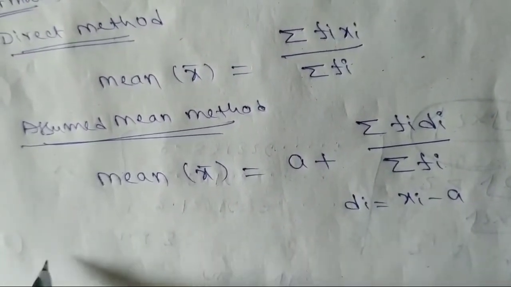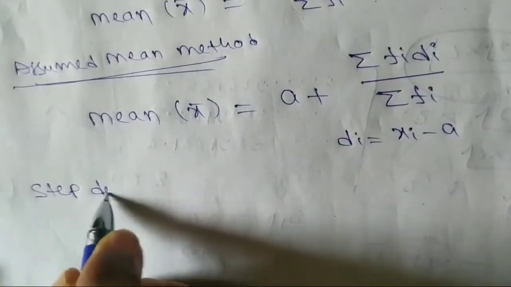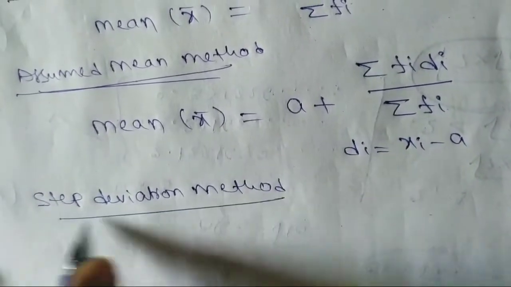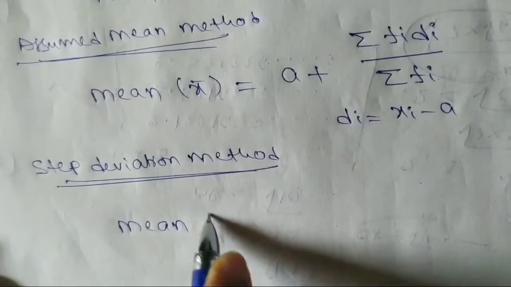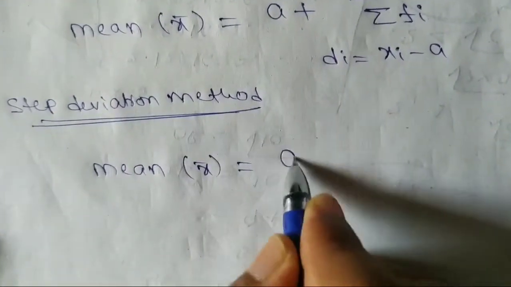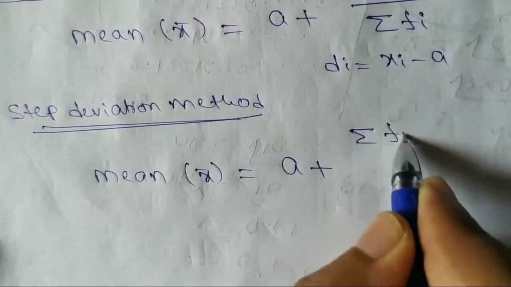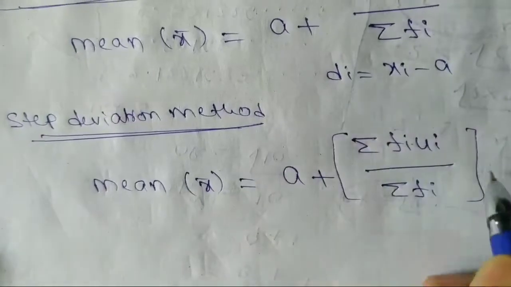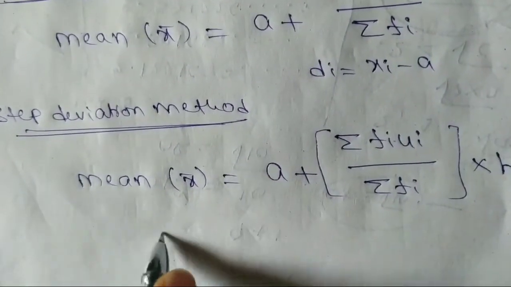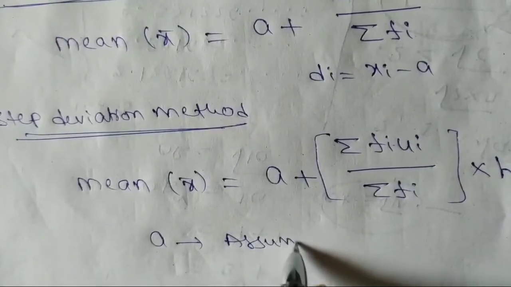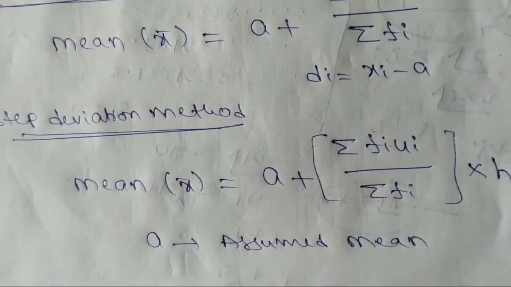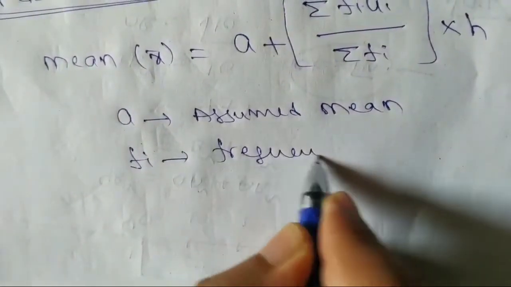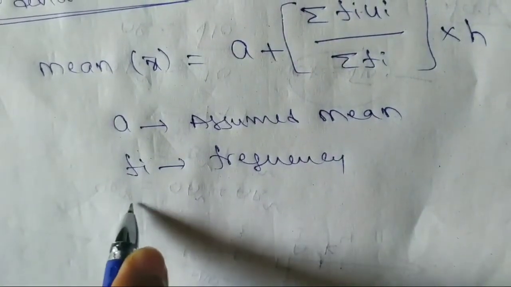Okay, next the step deviation method. We have one formula: mean x bar is equal to a plus sigma fi ui by sigma fi, into h. A is for assumed mean, fi is for frequency, and sigma fi means total frequency.